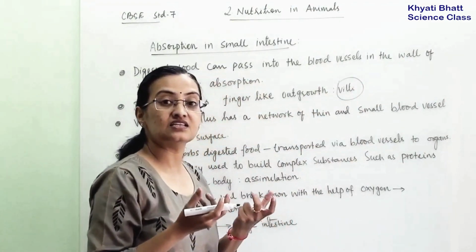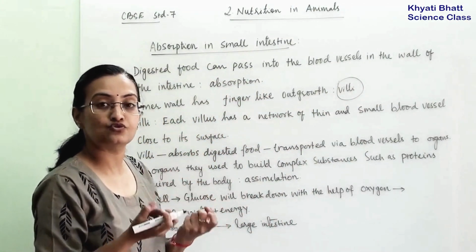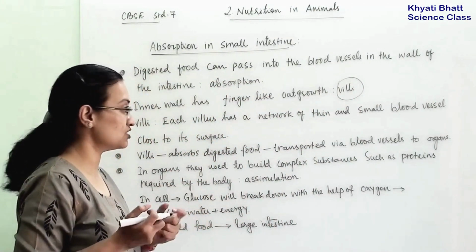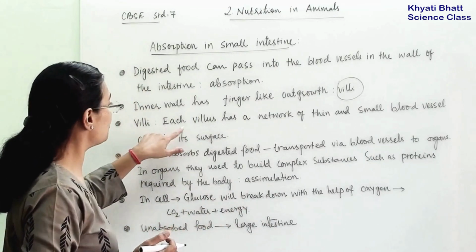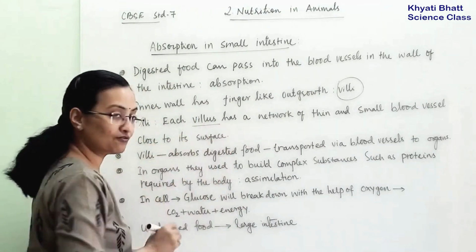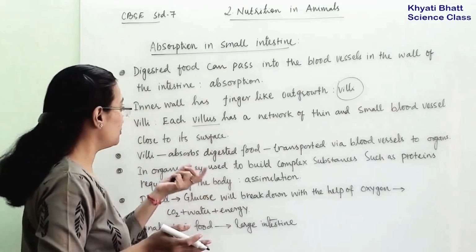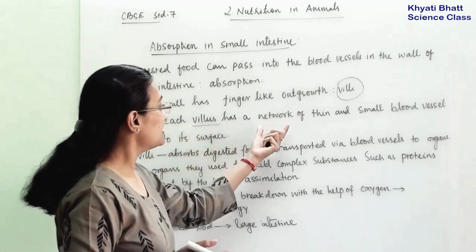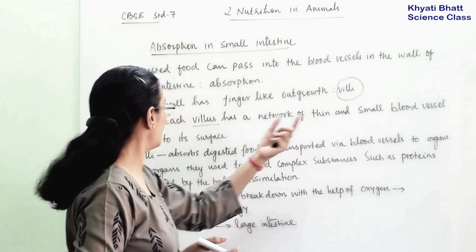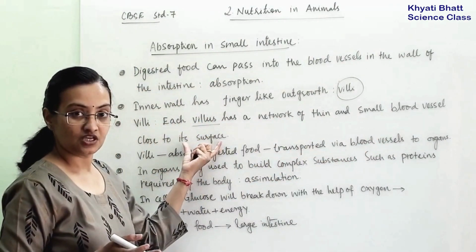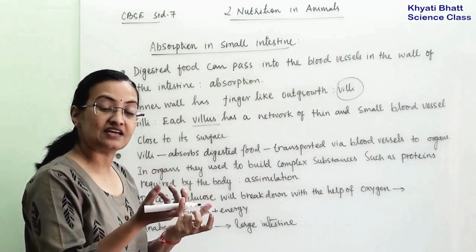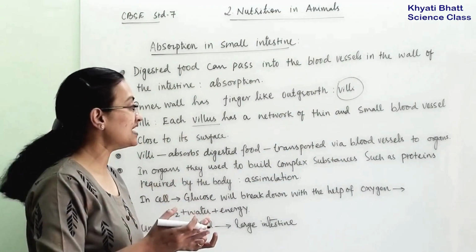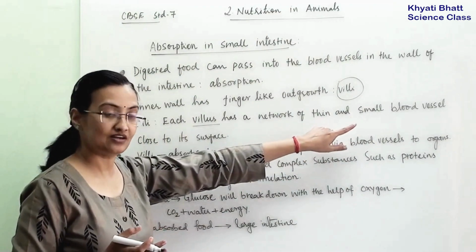These villi are the structures which will absorb the digested food. Each villus is the singular form; when there are many, in plural form we call them villi. Each villus has a network of thin and small blood vessels close to its surface. So from the villus, digested food directly gets absorbed into the blood vessel.